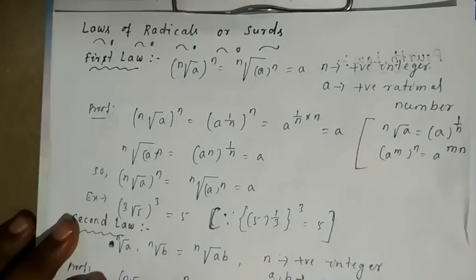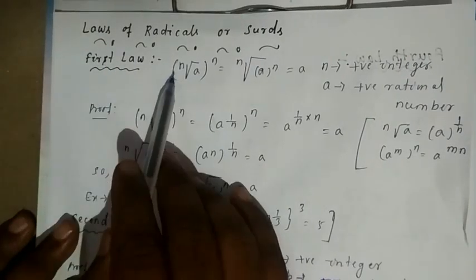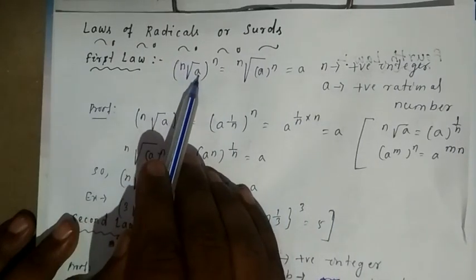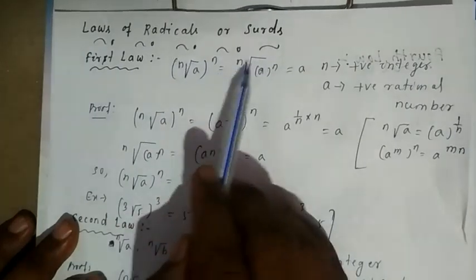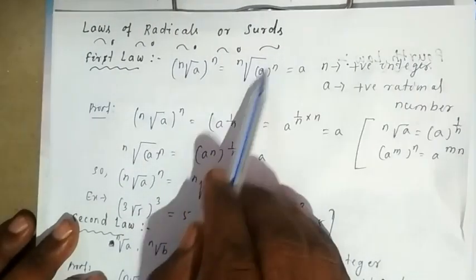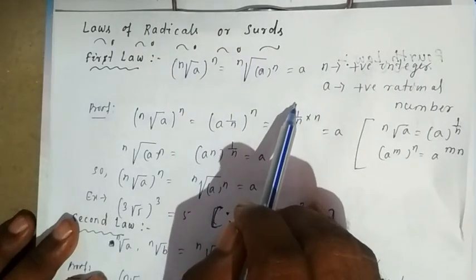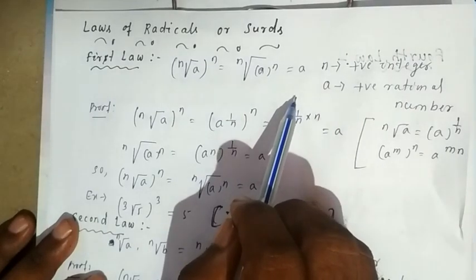Now students, I am going to explain laws of radicals or surds. First law. The first law says the nth root of a whole to the power of n is equal to the nth root of a to the power of n, which is equal to a, where n is a positive integer and a is any positive rational number.